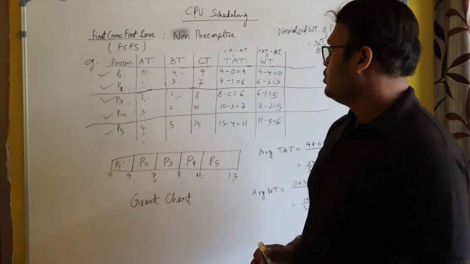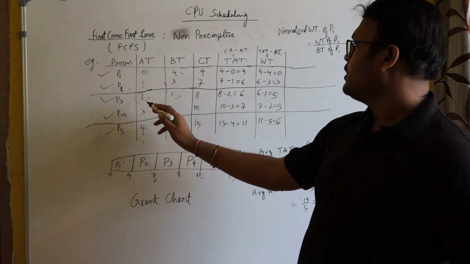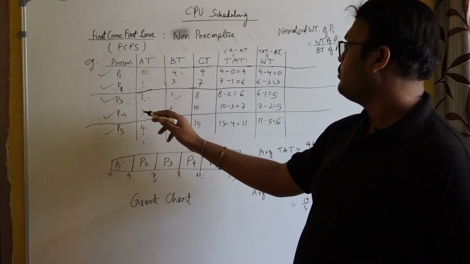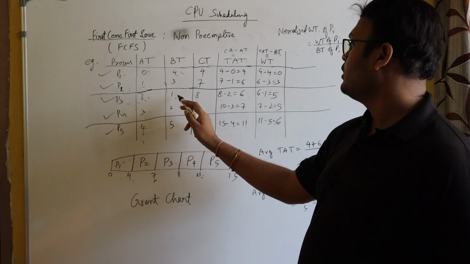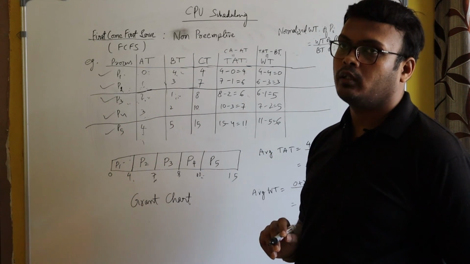Are you getting it? So here the process which has shorter burst time may have to wait longer.